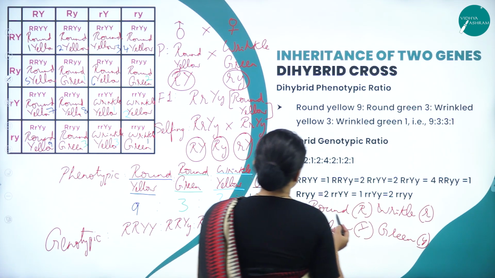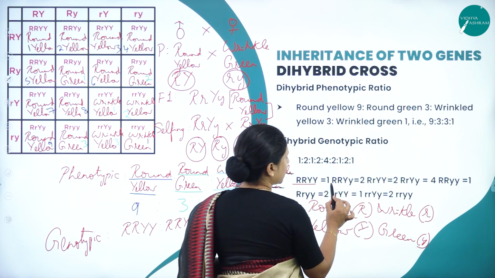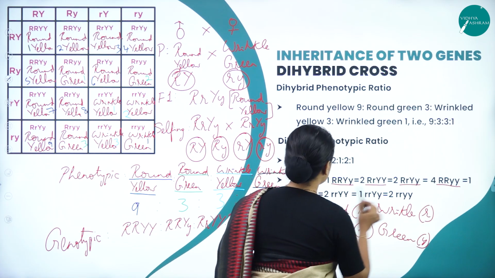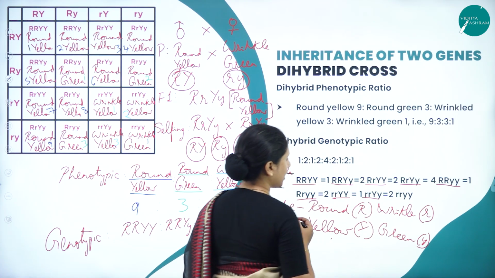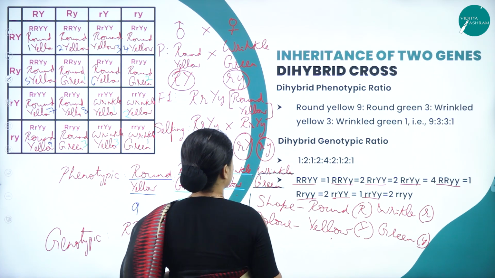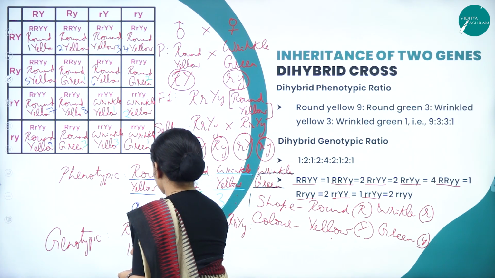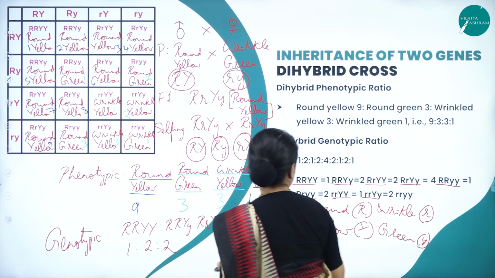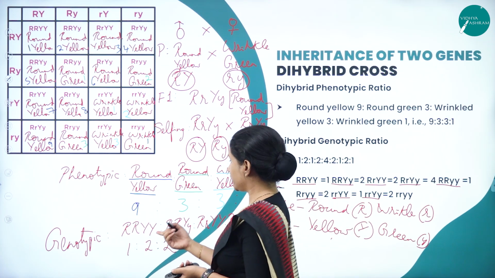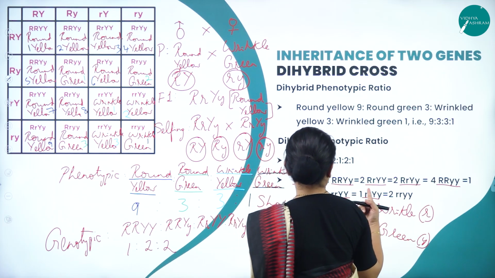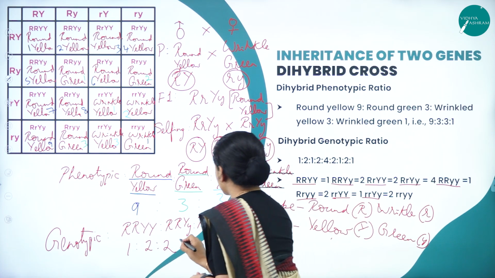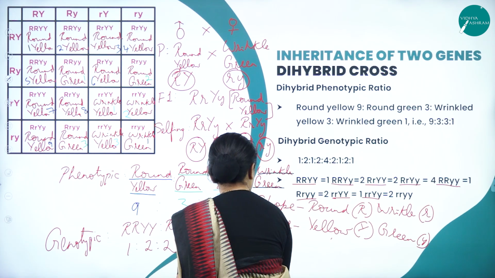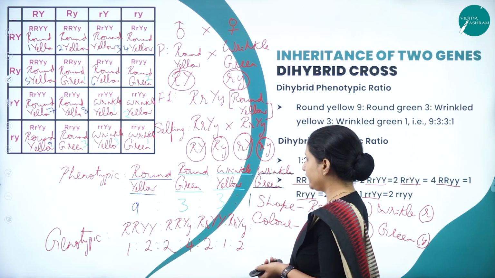So many I've already written here. How many RRYy is there? How many Rr capital Y small y? Here all the homozygous and heterozygous we need to take into consideration separately. So for genotypic ratio it will be 1:2:2:4:2:1:2:1:2. If you don't write the genotypic ratio in the exam, it's also fine, but you need to remember it.